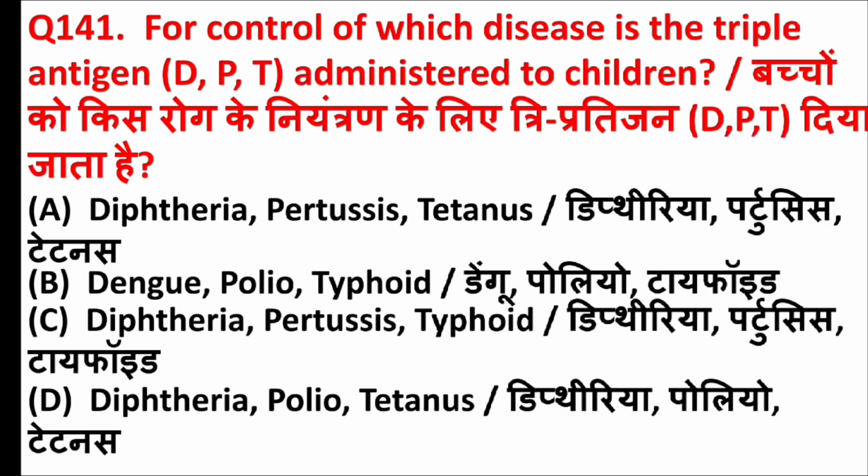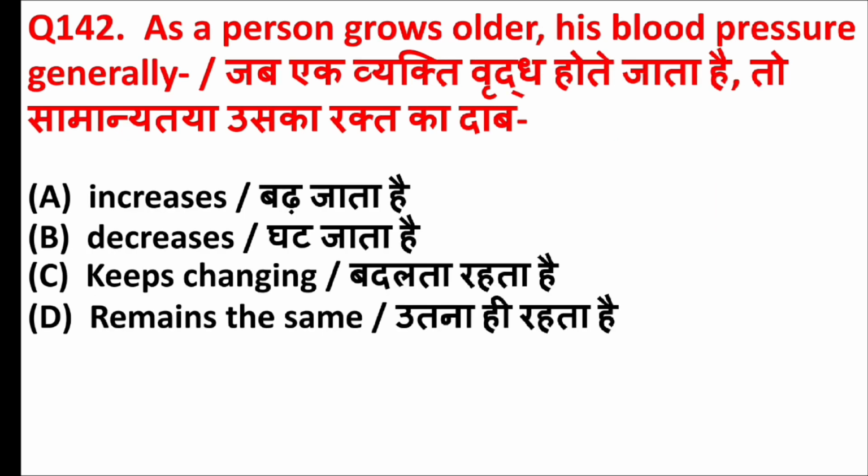For control of which disease is the triple antigen DPT administered to children? Answer is option A, diphtheria, pertussis, tetanus. As a person grows older, his blood pressure generally? Answer is option A, increases.